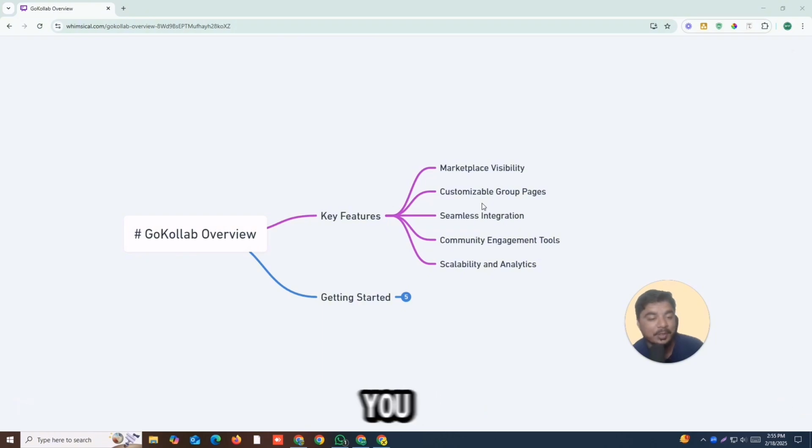Customizable group pages: you can create your own customizable group pages, and then you can add them inside GoKollab, and different audiences can join different groups. For example, you have two courses, one is digital marketing and one is a web design course. In one community you can create two groups, one for digital marketing and one for the web design course. So you can do all the customization in just one community,